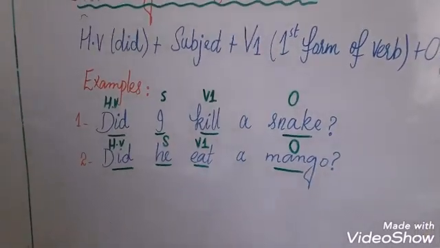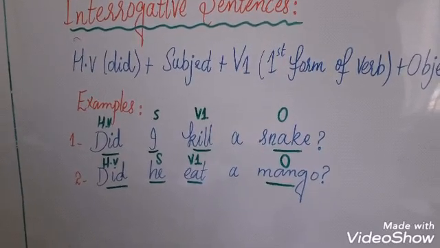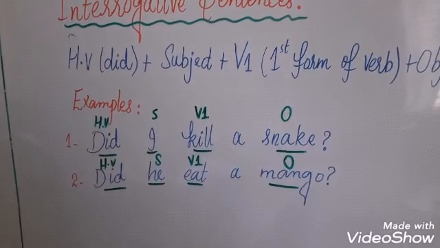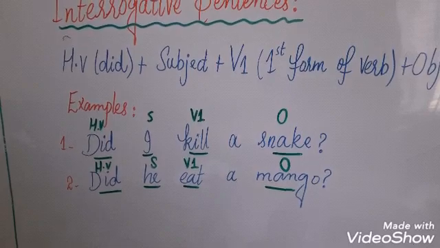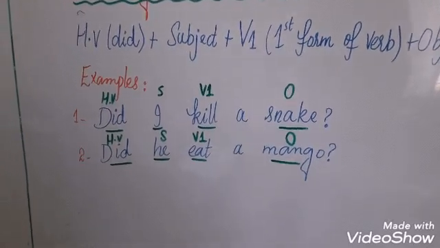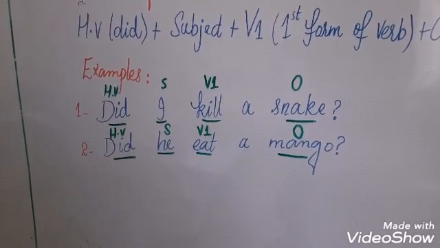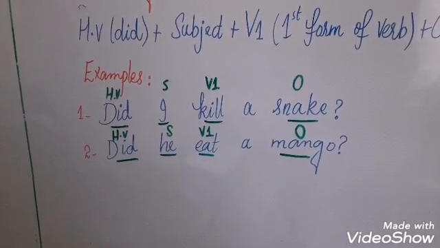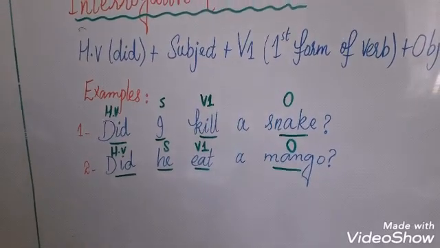Our example is: Did I kill a snake? According to the formula, helping verb did. Did is helping verb, and then subject is I, first form of verb is kill, and snake is object. Did I kill a snake? Second example is: Did he eat a mango? Did is helping verb, he is subject, eat is first form of verb, and mango is object, and in the last we have used question mark.